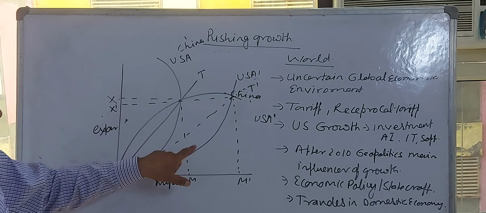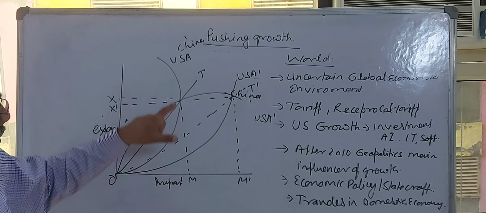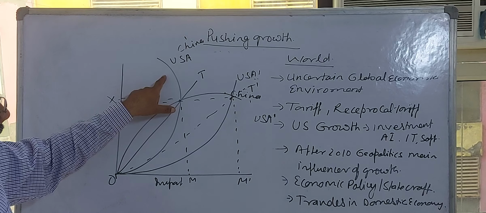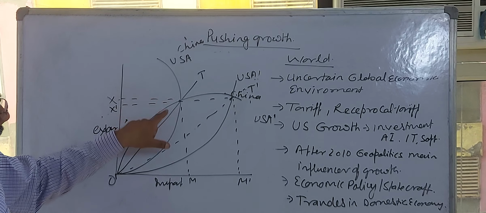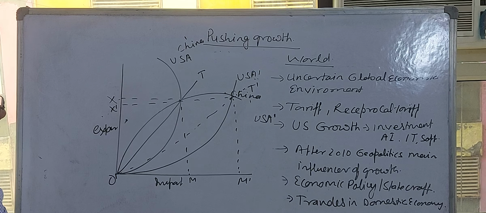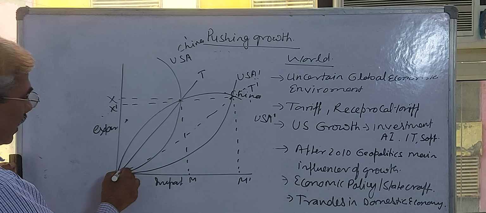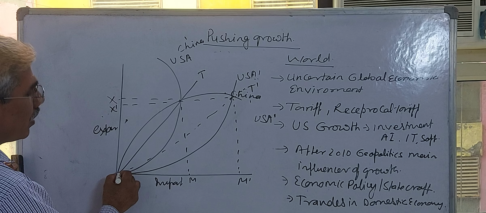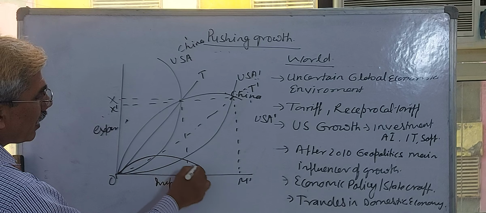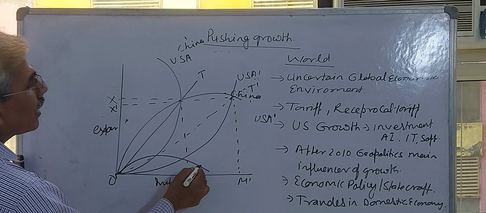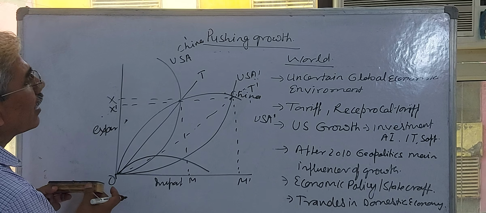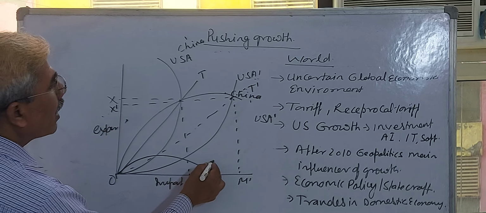But if there is a reciprocal tariff imposed by China, what will it do? It will also shift the China reciprocal demand curve, which will minimize the trade. Now if China imposed a high tariff, then what happened? This will be the China reciprocal demand curve.